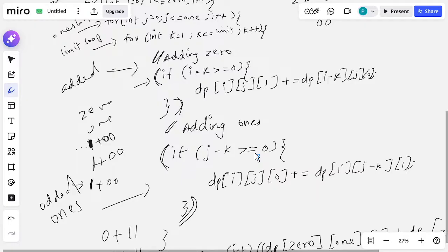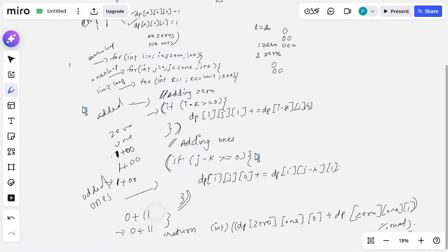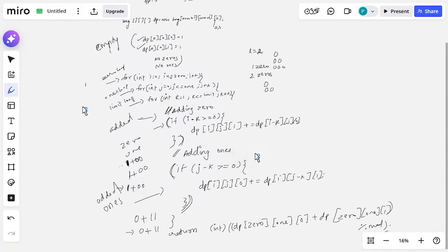So, this is our pseudocode for our problem. Up to this, I hope you understood. If you have any doubt, let me see in the chats. Now we will try to code it in LeetCode.